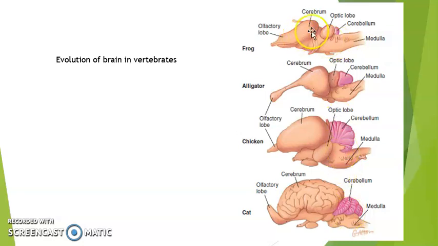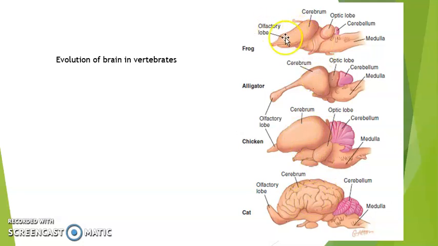So we can see that from simplicity to complexity, when the group and its body systems become complex, the different parts of the brain also become complex. For more intelligence, speech, and memory, the cerebrum is more important, which is why it becomes more and more complex.